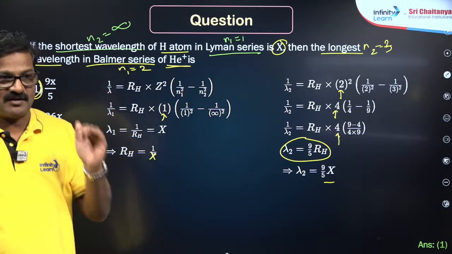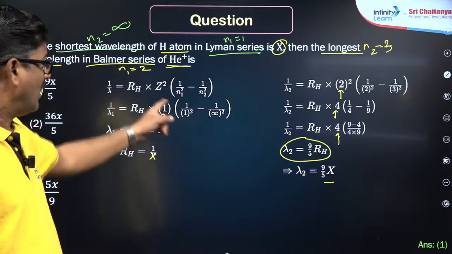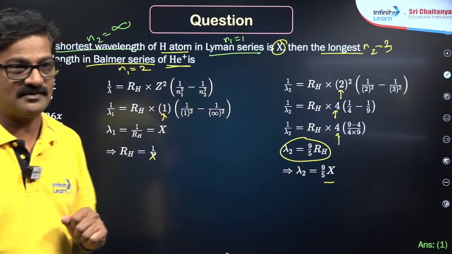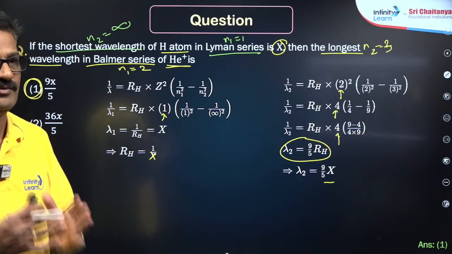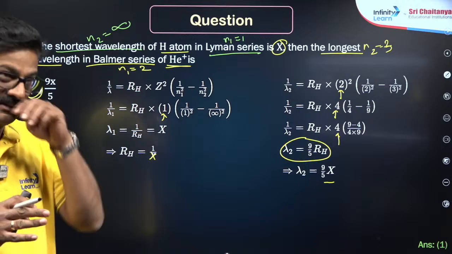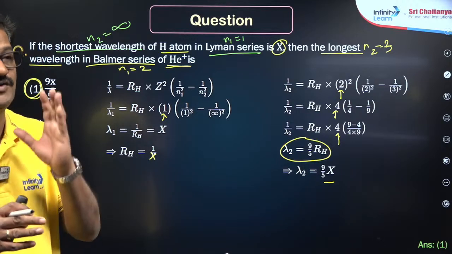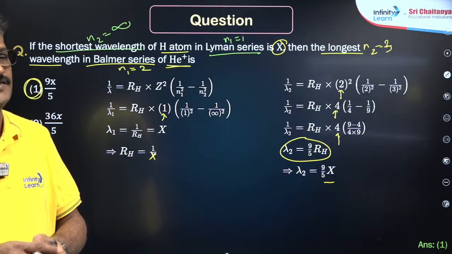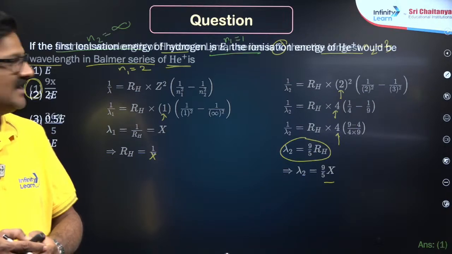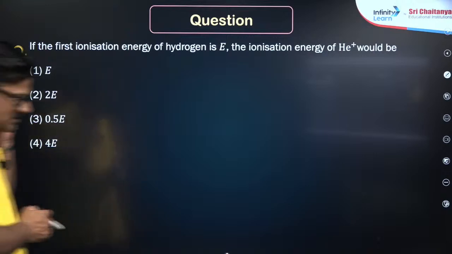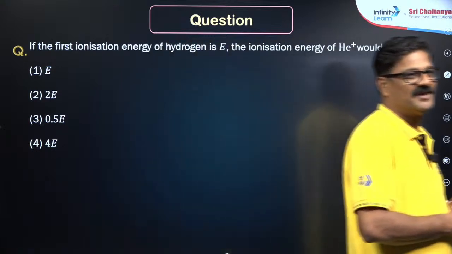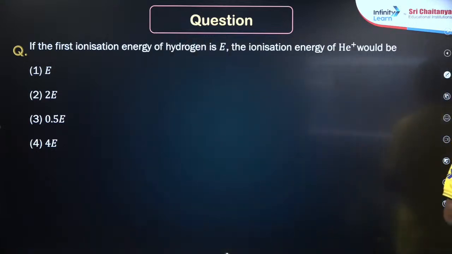So as you are solving along with me in this YouTube platform, I am going to pick you where you have gone wrong as well, right? Preparing subject and preparing questions, preparing for any examination doesn't matter, but you should know where is your mistake. Mistakes भी आपको पता करना है. Next, the first ionization energy of hydrogen atom is E. The ionization energy of helium would be, wow, how? It's a good question. It is all about the Bohr's atomic theory. Huh? It's all about Bohr's atomic theory. Jaldi, फटाफट.